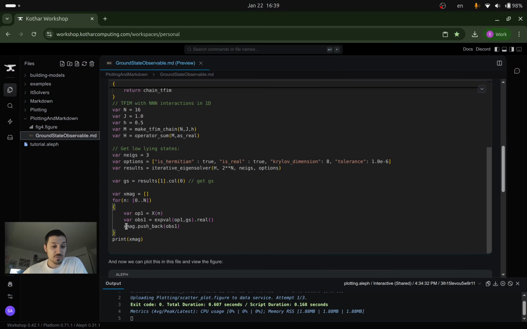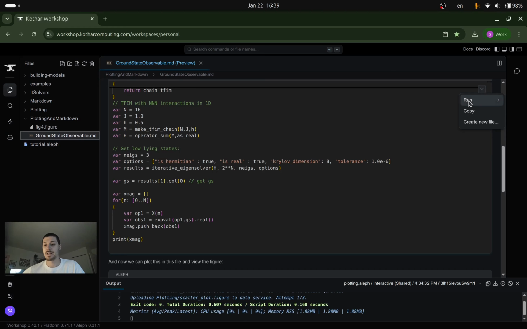And I'm going to push this to a list. The reason I'm doing this is that for the moment, we don't have a complete pipeline for our data yet. It is coming soon, but saving data and loading data isn't fully clean. So what I'm doing by printing it is I'm just going to literally copy and paste it directly into my plotting framework, and then I can plot the data.